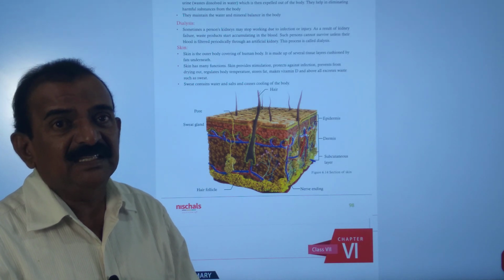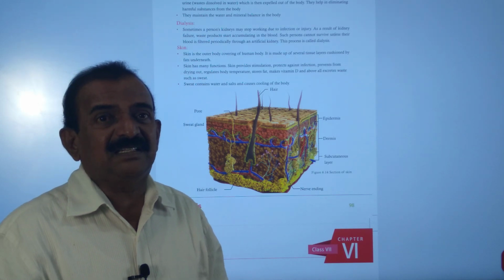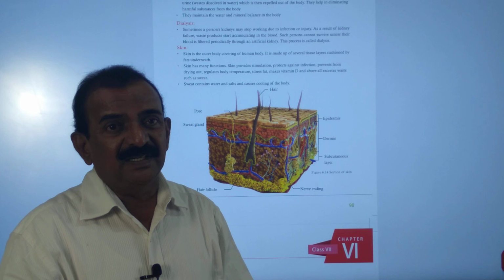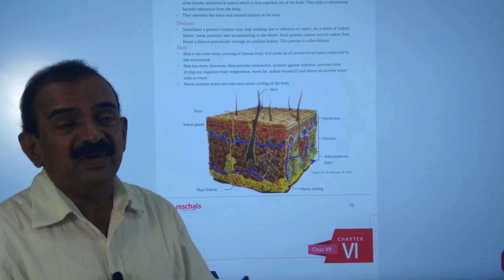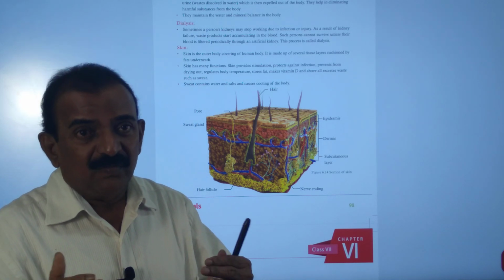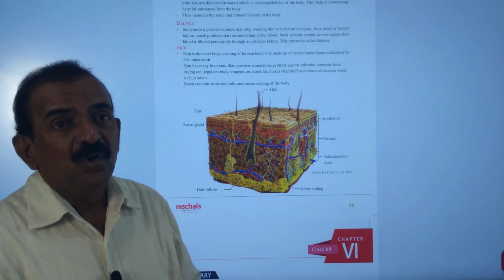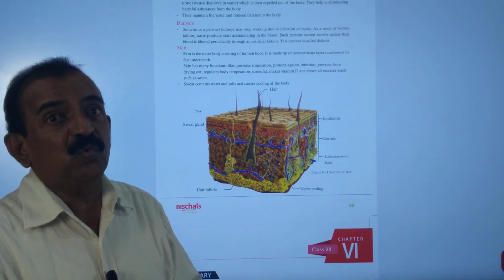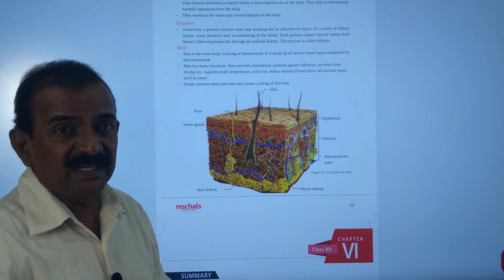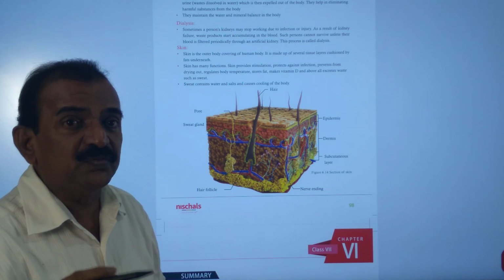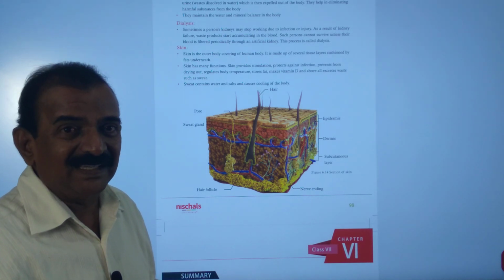Skin is also called another accessory excretory organ, and it is the largest organ present in the body. It protects our body and provides stimulation. It also protects from infections, regulates body temperature, makes vitamin D, and stores fat. All these are the uses of our skin, and skin is also useful to eliminate waste from the blood vessels present beneath the skin.